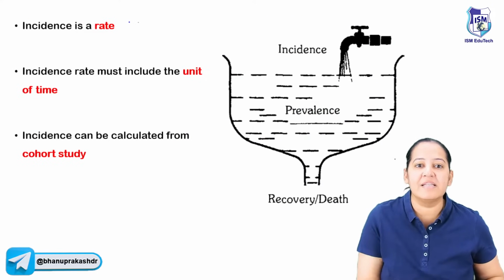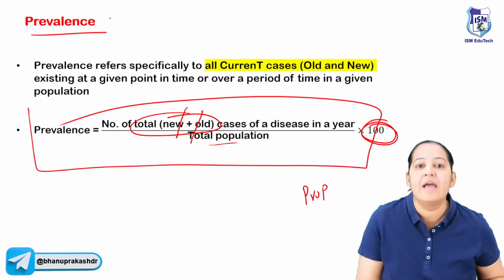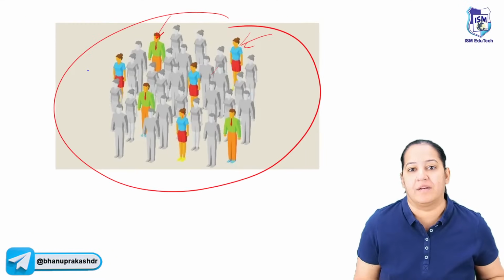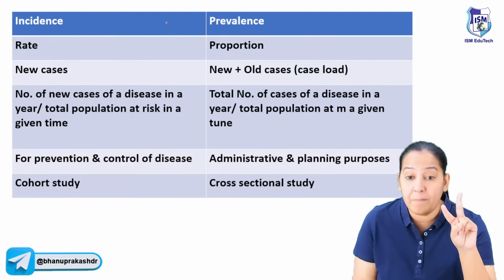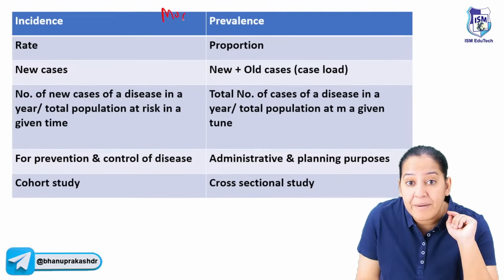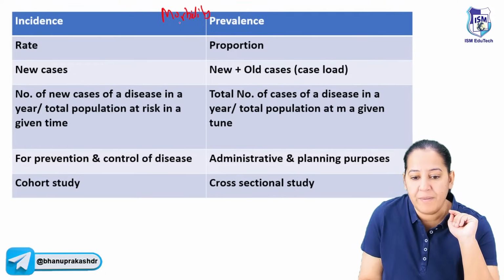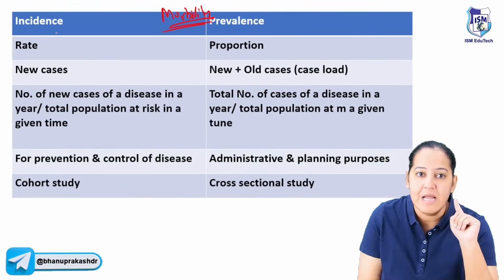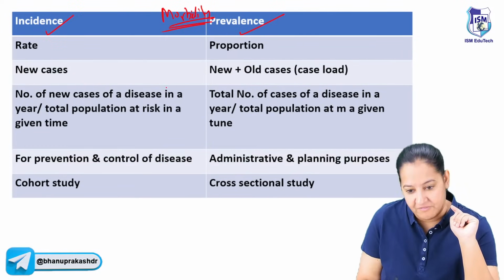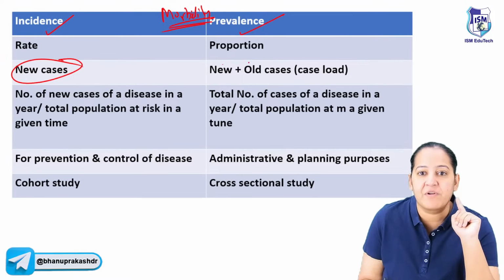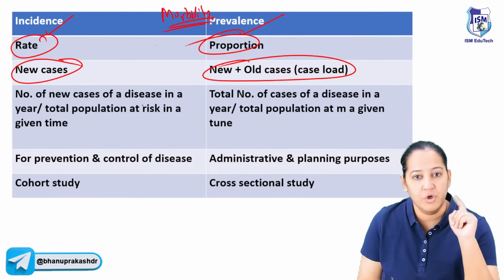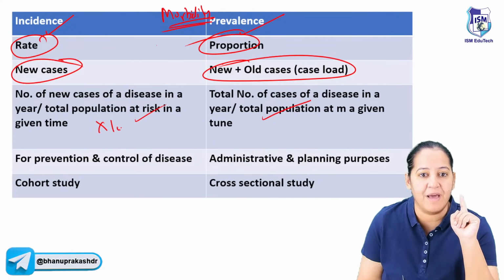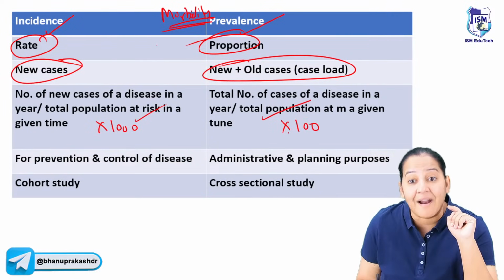Okay, so we have learned incidence is a rate and prevalence is the proportion. So what is the summary? We have seen two measures to measure the morbidity of a disease. If you want to measure the morbidity of a disease, you have two ways. You can measure the incidence, you can measure the prevalence. Incidence, new cases; prevalence, total cases. Incidence is the rate, prevalence is the proportion. You know the formula of each of them. Here the multiplier is 1000. Here the multiplier is 100.